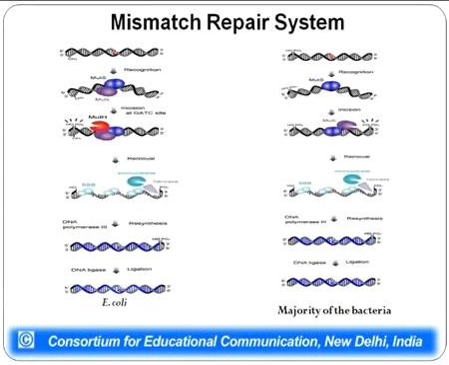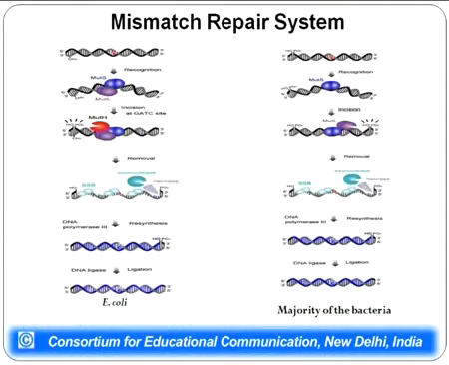then the repair mechanism comes into play, and DNA polymerase starts synthesizing the DNA at that gap, and again there is ligation by DNA ligase. However, the majority of bacteria do not use this system, that is, they use just MUT-S and MUT-L for inducing a cut in the DNA molecule, and after that exonucleases help in removing the bases.